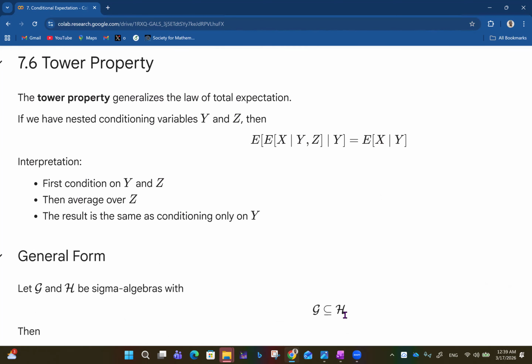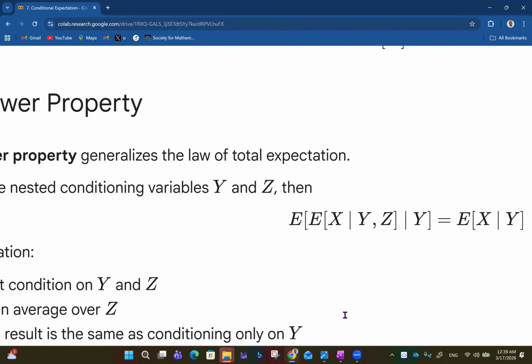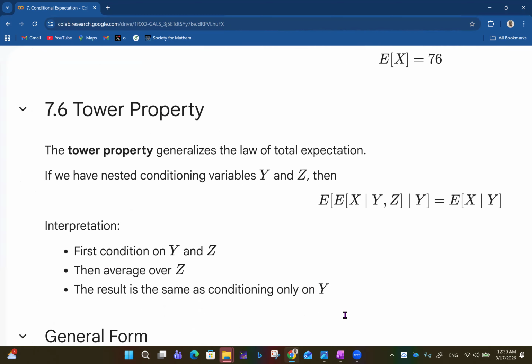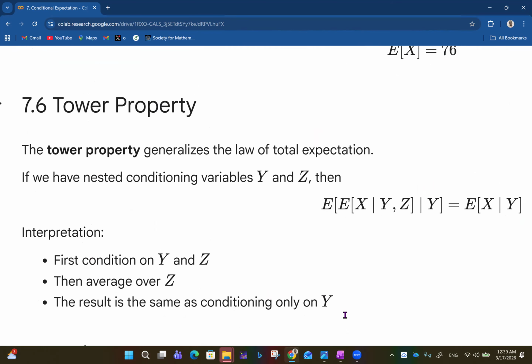So we move on to the tower property. The tower property generalizes the law of total expectation. If we have nested conditioning variables Y and Z, then the expected value of the expected value of X given Y and Z, given Y, that nested thing, is equal to the expected value of X given Y overall.